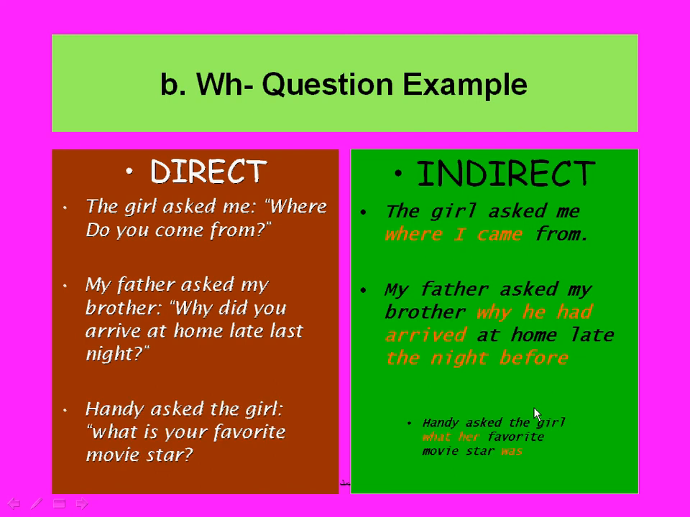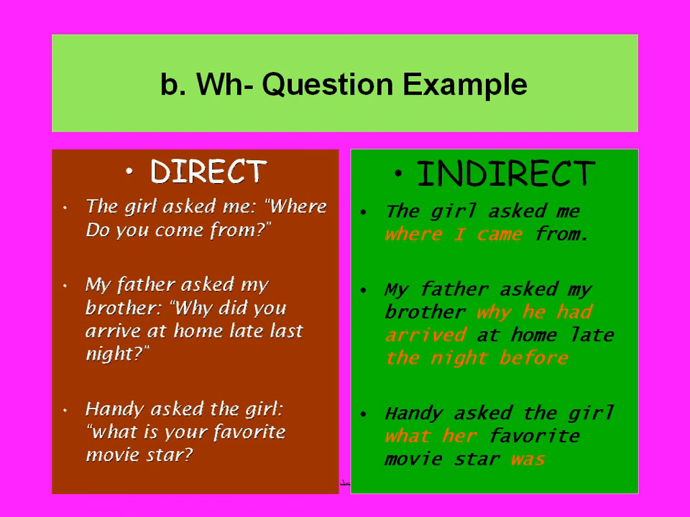Another example: Handy asked the girl, what is your favorite movie star? Again we have a WH question, and we will follow the same procedure. We have what, the WH word, then we have her favorite movie star as a subject, and we changed the pronoun, and finally we changed the tense from present simple is into past simple was.